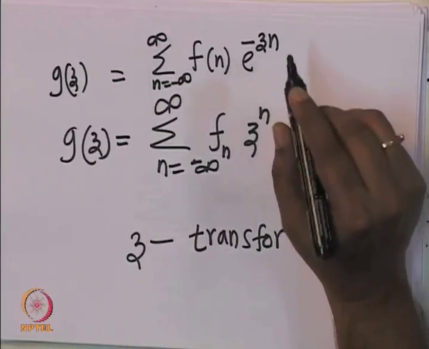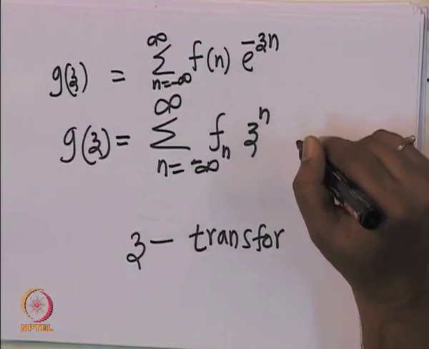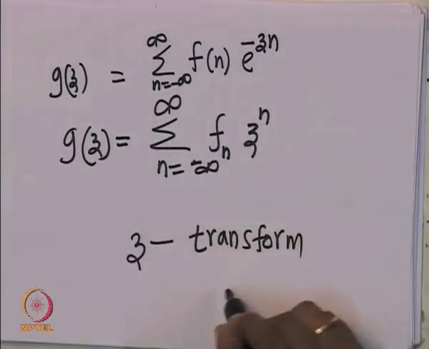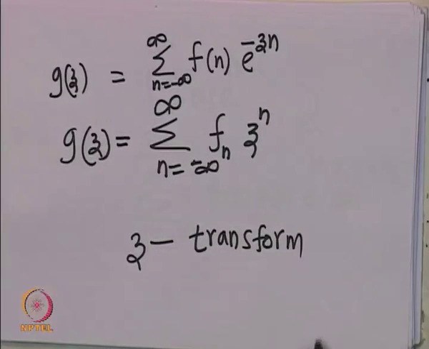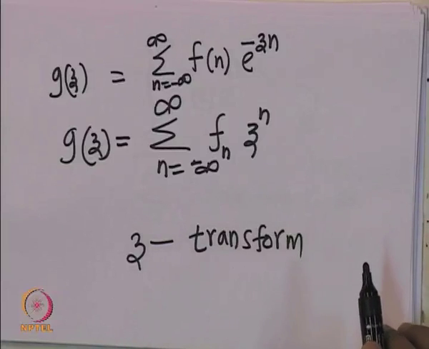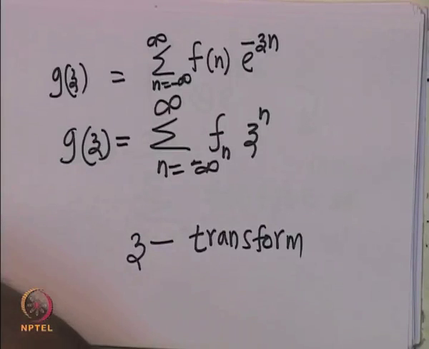So, there are different ways of writing this. Such a transformation is sometimes called z transformation, but they are all essentially some kind of a generalized version of Fourier transform. We will discuss all this when we need it. We might be able to use all these transforms to do some simple studies on various differential equations.